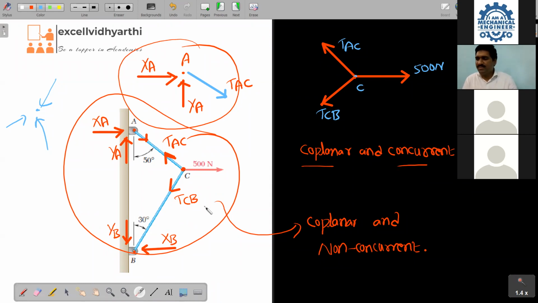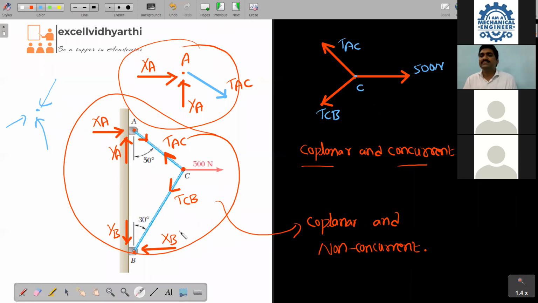Tell me, if you have any more doubts, tell me, I'll explain. Sir, what will be the question for this particular diagram? Will they ask at the particular point C or for the whole diagram? No. They will be asking, determine the reactions at A and B. You have to calculate XA, YA, XB and YB. They will ask you to calculate the reaction force.